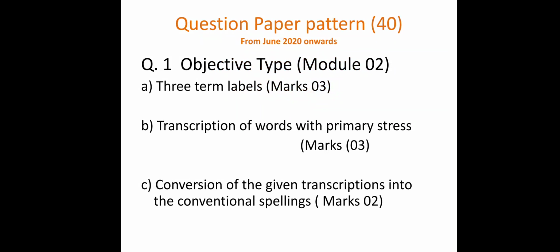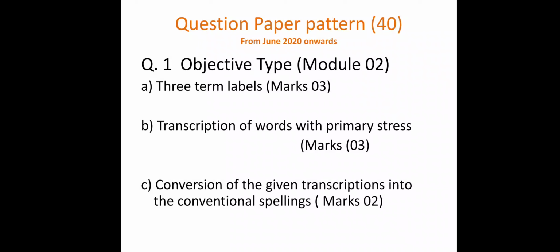the question paper pattern of this paper. See, question paper pattern. The marks for this paper are 40 marks. 10 marks are for a seminar presentation for this paper. So out of 10, you have to score 4 marks for your practical performance or seminar presentation, and out of 40 you have to score 14 marks.